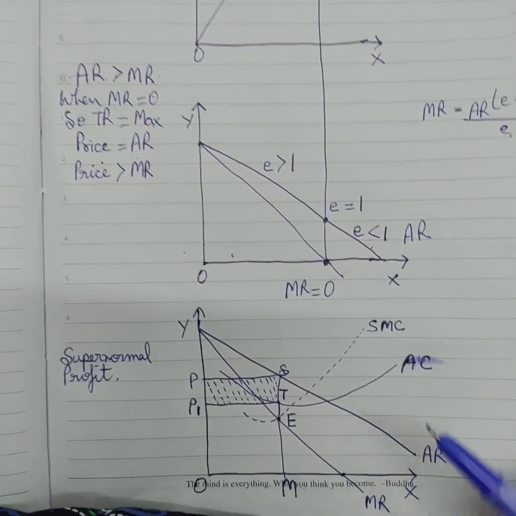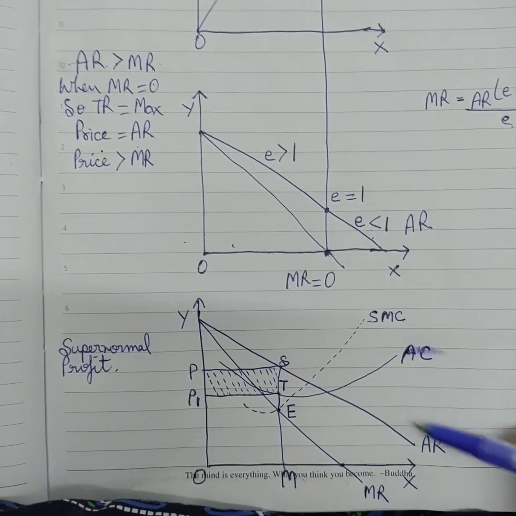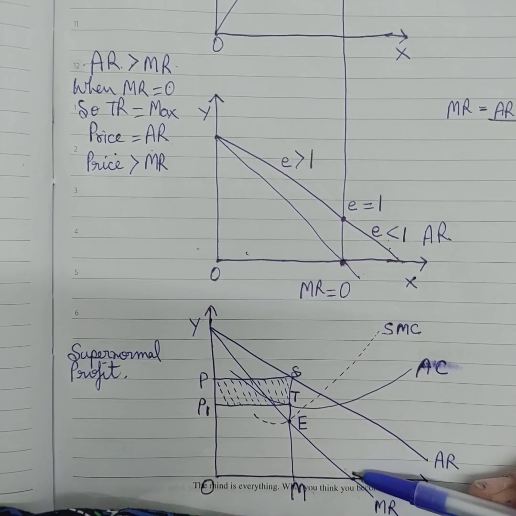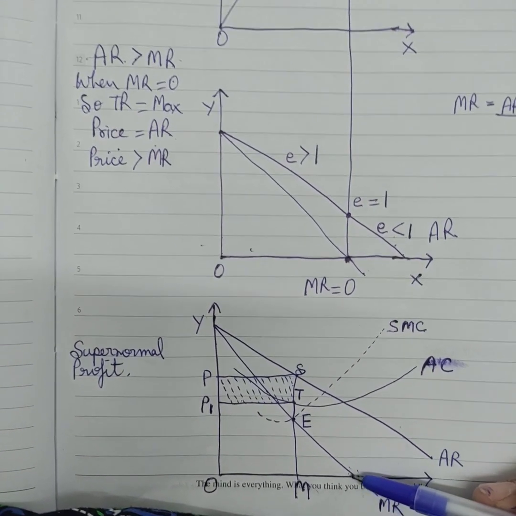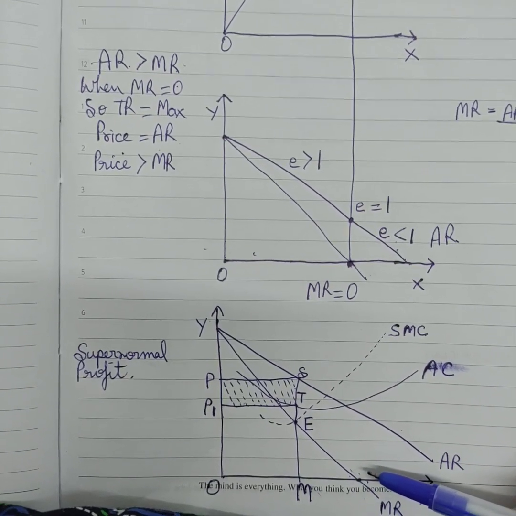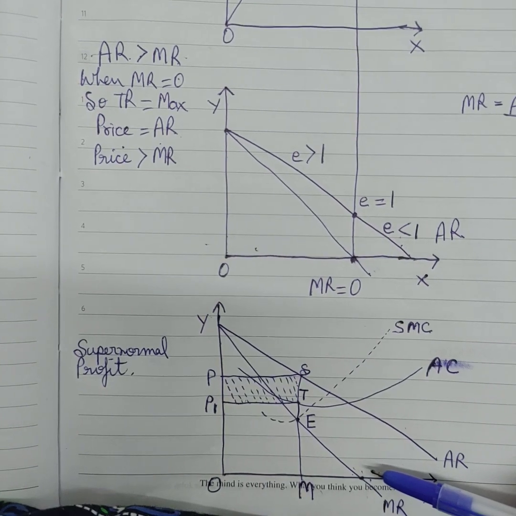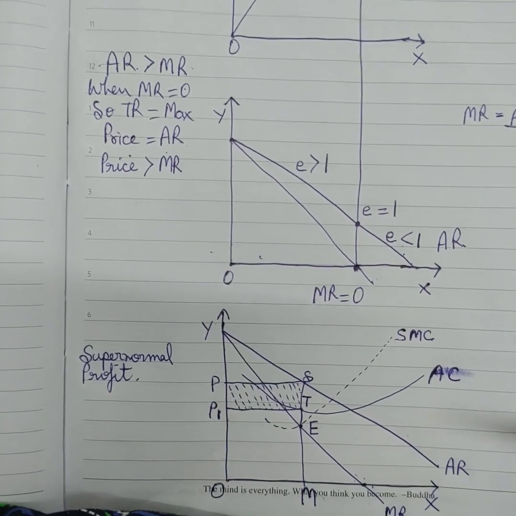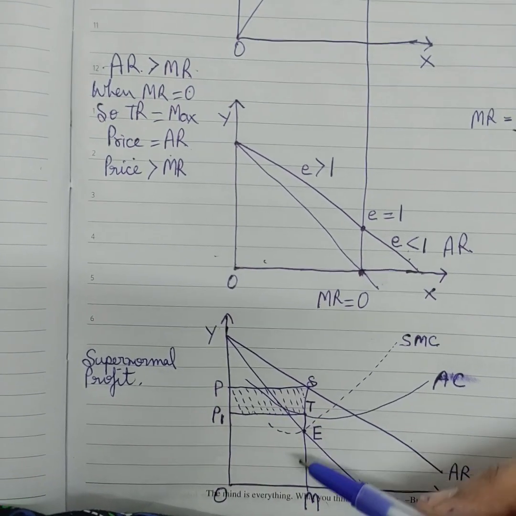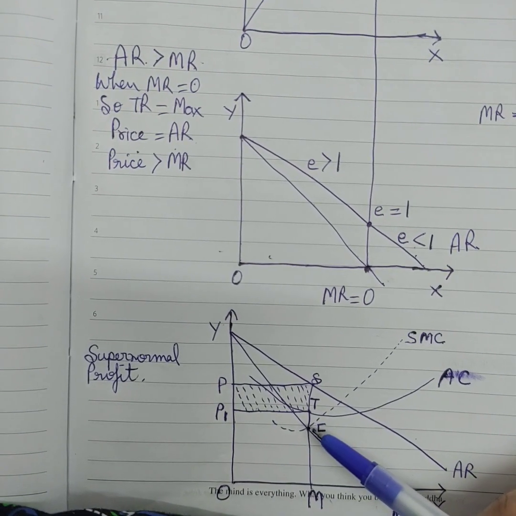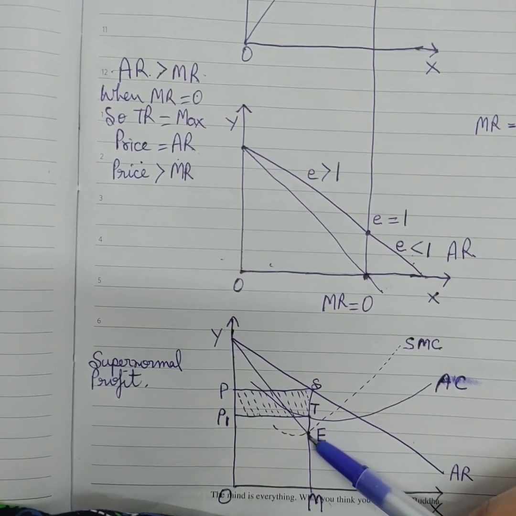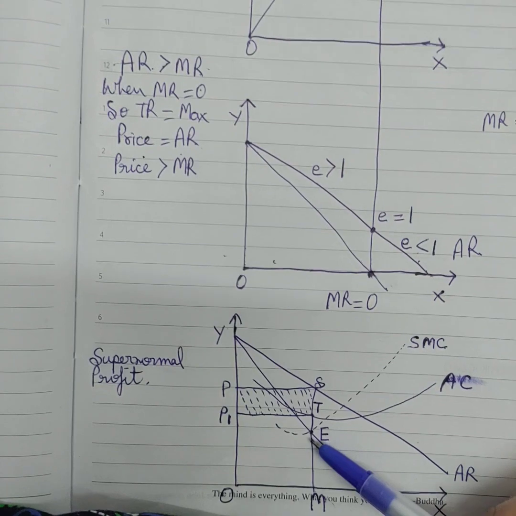So suppose this is our AR curve and this is our MR curve. Now we know when the producer is at equilibrium: when MR is equal to MC. It is cutting, let's say, at this point E, and at point E he is at equilibrium.